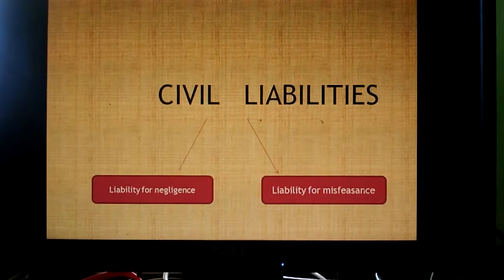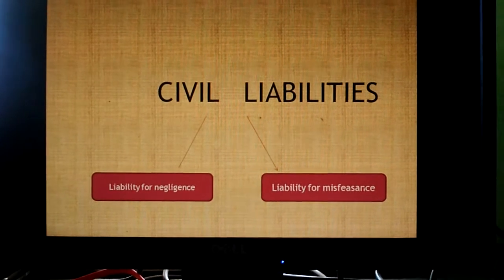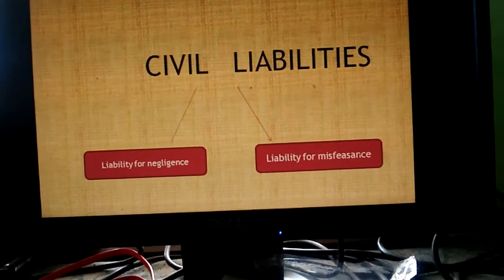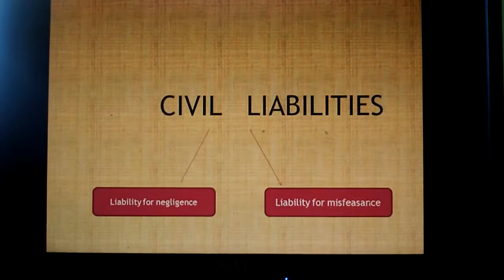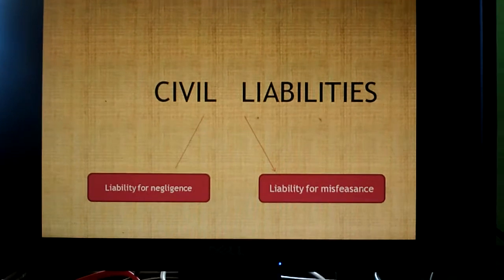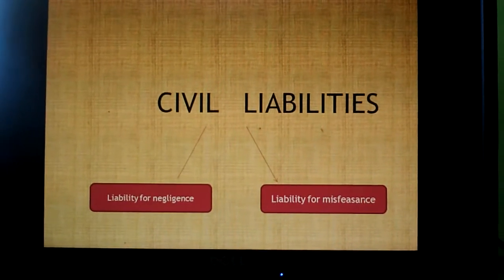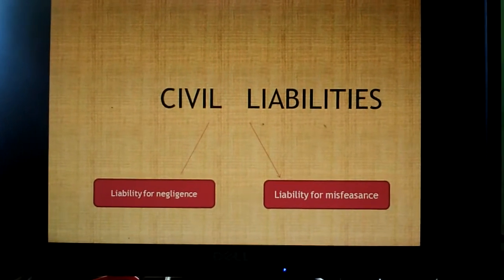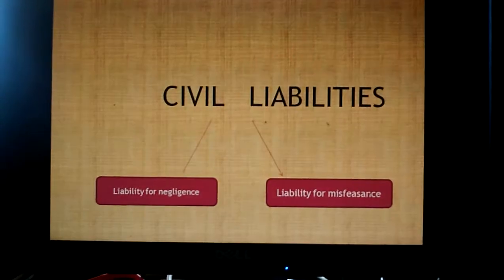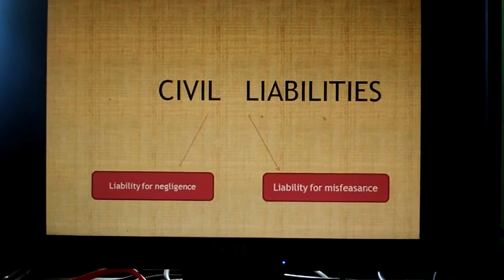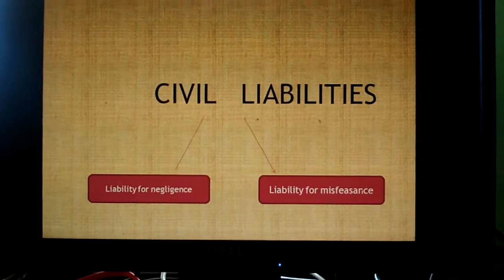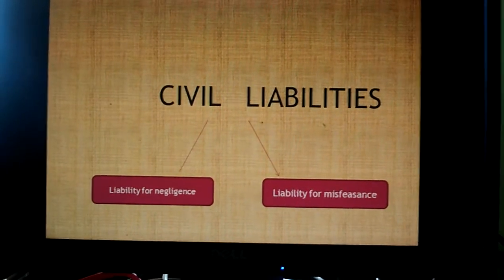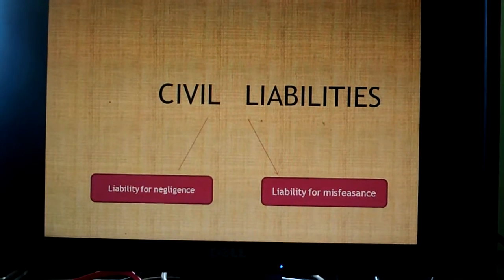Liability for negligence is that if the auditor, without taking reasonable care and skill in performing his duty, causes the company to suffer a loss or damage because of that, then such liability will be called liability for negligence. That is, the auditor has not performed, or showed carelessness or negligence in discharging his duty, and the company suffered a loss because of this.